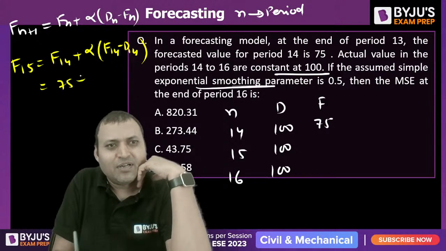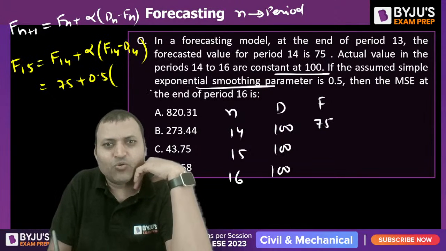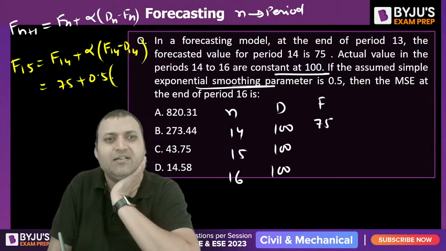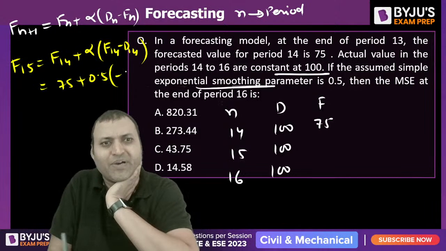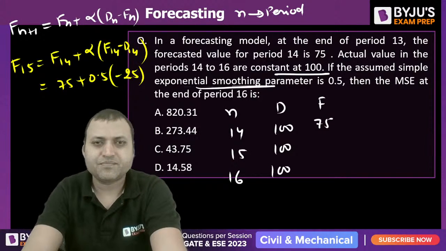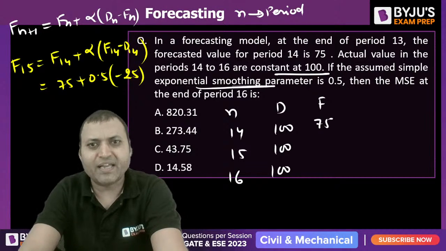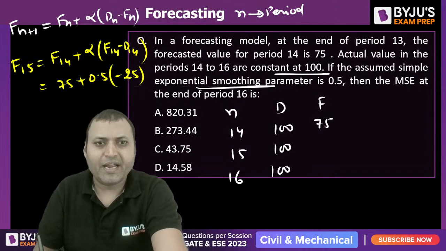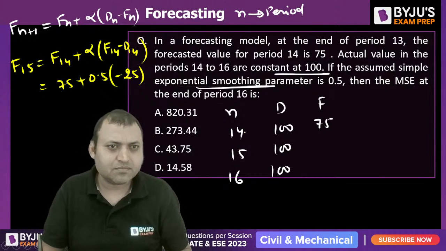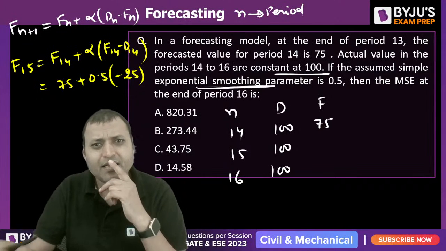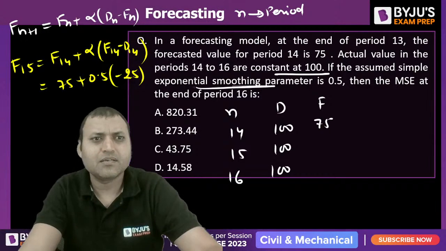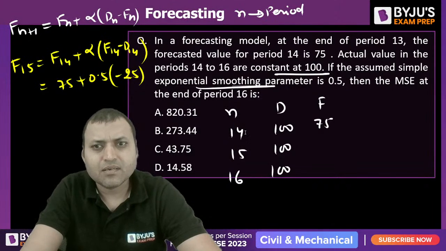F14 is 75 plus alpha is equal to 0.5 into D14 minus F14.